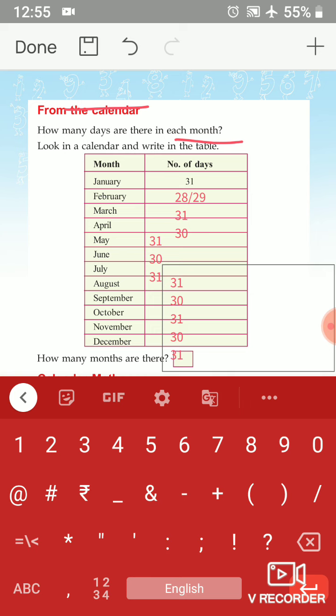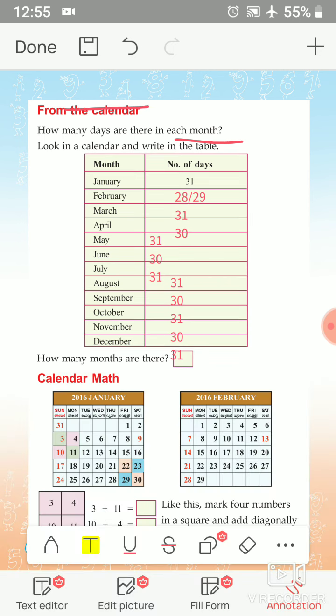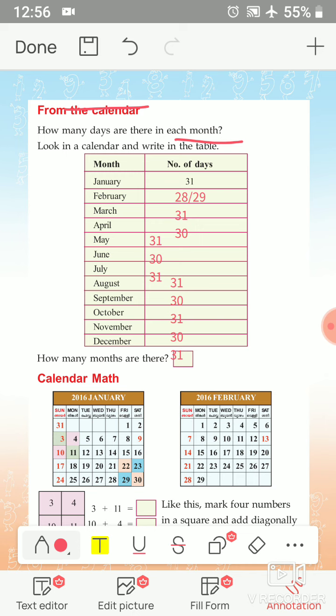Okay, then how many months are there? Yes, 12 months. So fill in this box. 12 months are there. Okay.